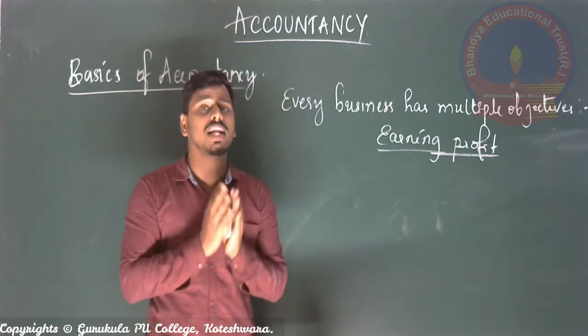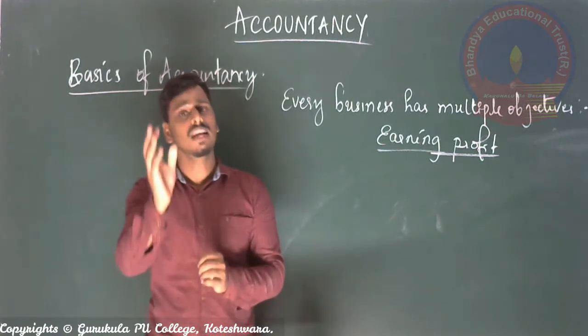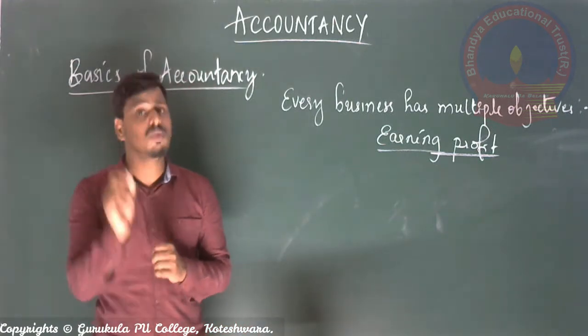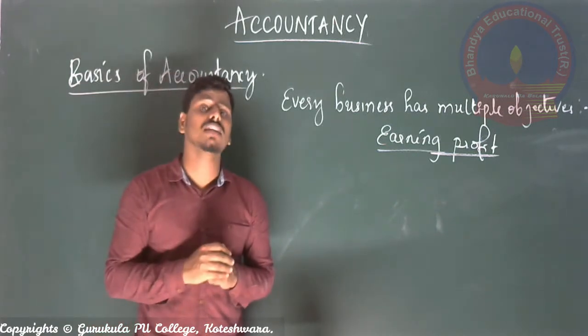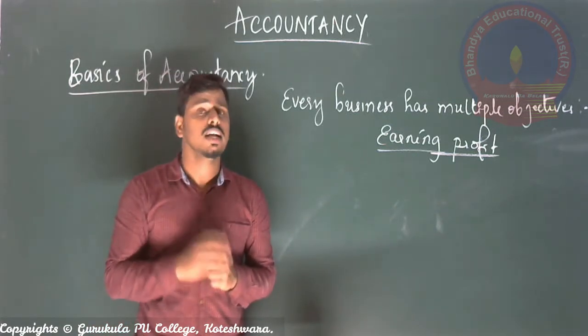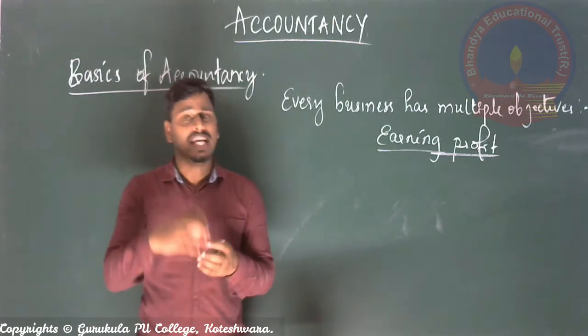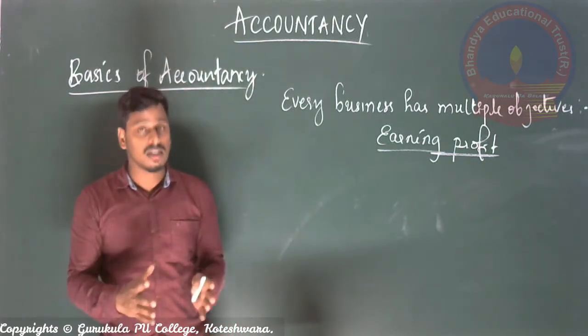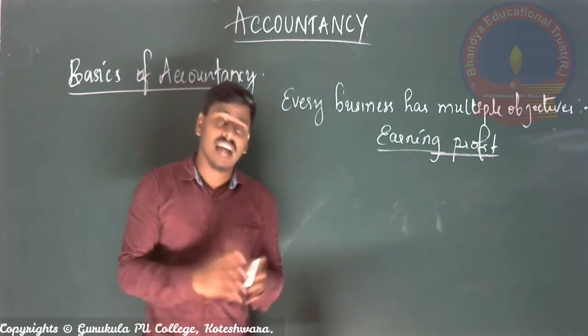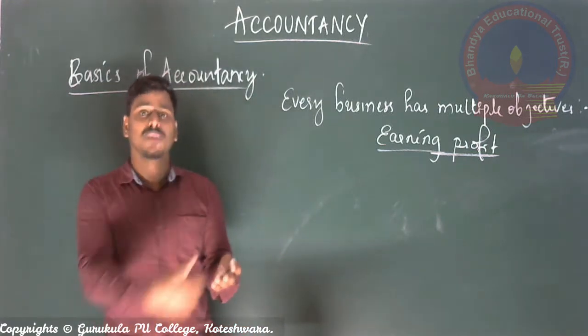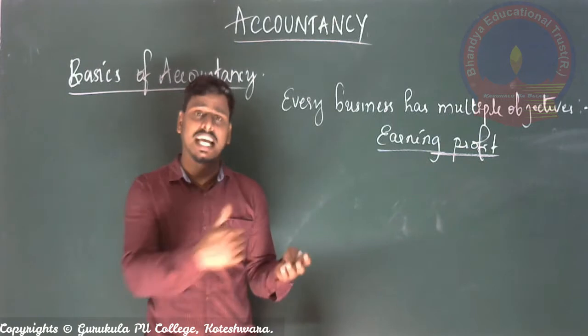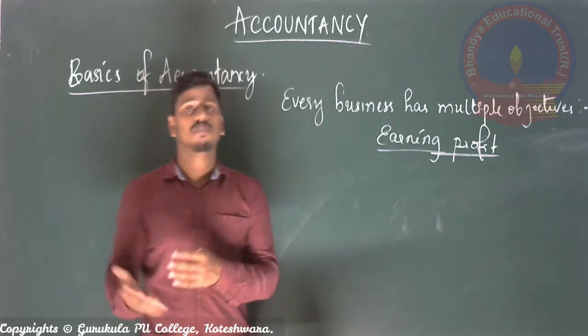Maybe by comparing those, we could calculate the amount of profit. One more question I asked: how can we calculate the amount of profit? It's very simple. By comparing the figures, numbers, and transactions of the business, we can analyze and calculate the amount of profit.